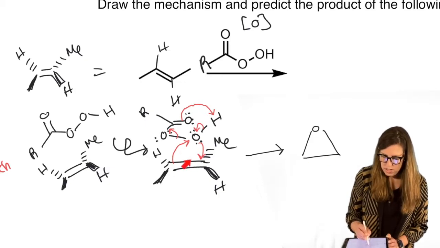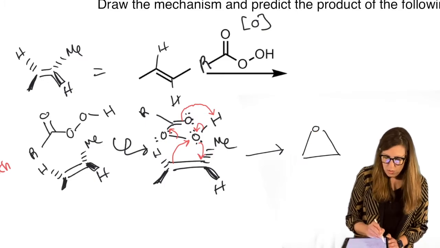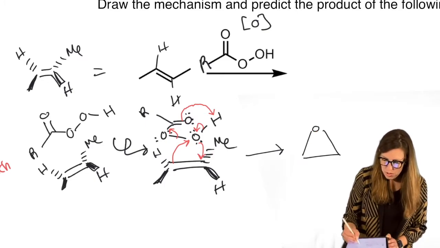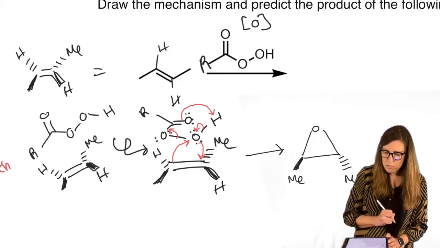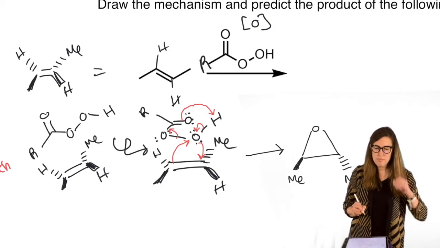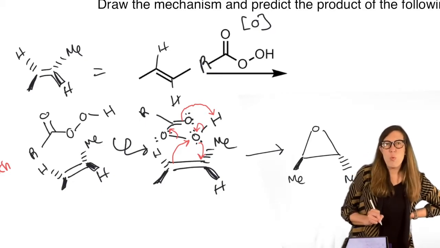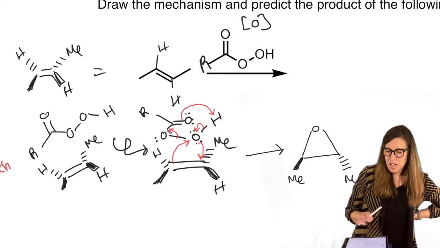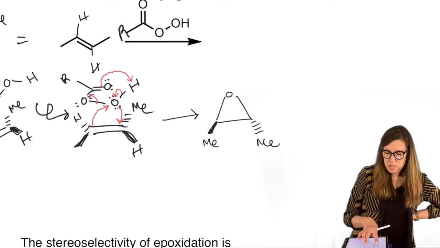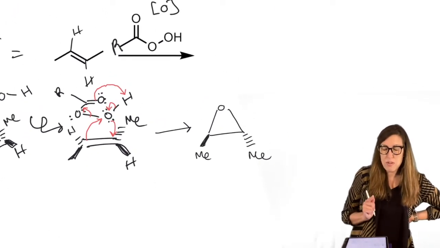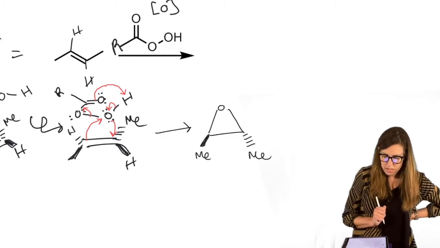We keep the dashes and wedges the same. That's the beauty of using that perspective approach. Methyl and methyl. I'm not going to draw the H this time, just an effort to clean it up. What happened to the rest of it? I'm going to draw that because it helps us understand what goes on, even though that's not what we're isolating. Our goal was to make an epoxide.